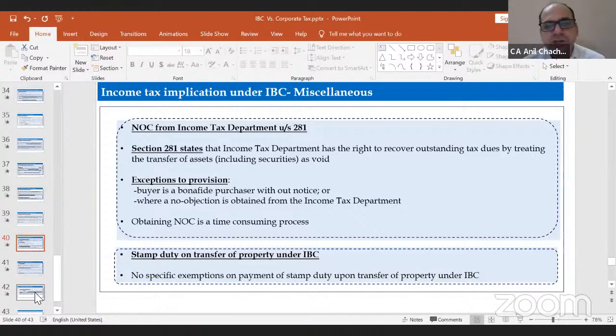Whether there is any relaxation on transfer of property under the IBC on the stamp duty part? The answer would be no. We need to pay the stamp duty as and when you do the restructuring under the IBC.